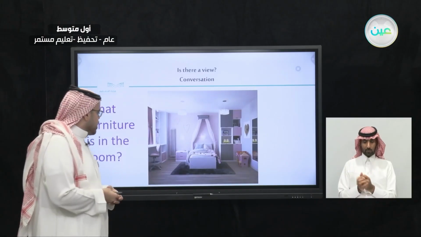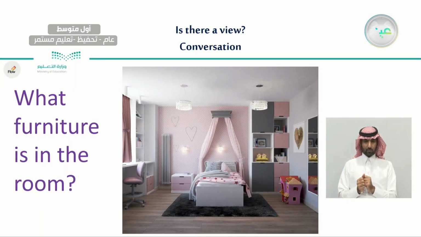For example, here we have drawers, and maybe here we have paintings, we have mirrors, right? What else do we have? Maybe here we have a chair, and here we have a rug under the bed. And we have also 2 lamps.